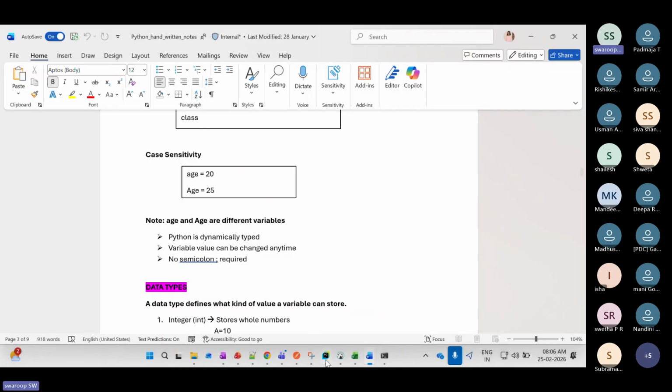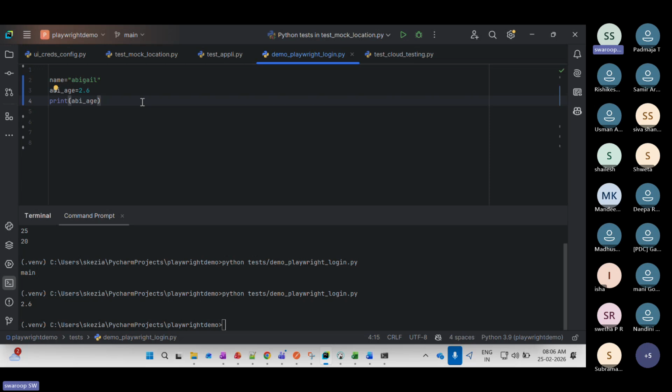If you see in Java and others, we might be using semicolons and those things. But in Python, you don't have those semicolon concepts. Nothing is there. You just have to say print this age. That's all.